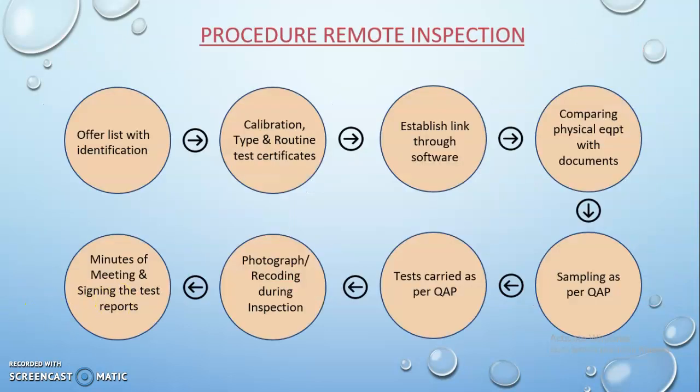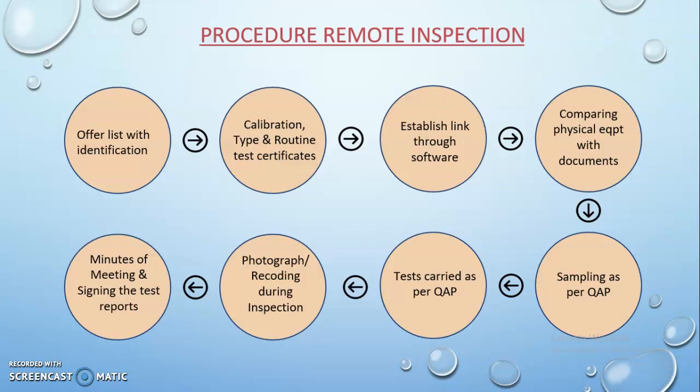Procedure for remote inspections. The offer list is supplied with identification marks by the contractor or manufacturer. The calibration certificates, routine test and type test certificates are reviewed. After that, establish a link through software which is convenient for the contractor, client, consultant and manufacturer. After establishing the link, compare the physical equipment with the documents by requesting the manufacturer to show all the equipment with the date and serial numbers.